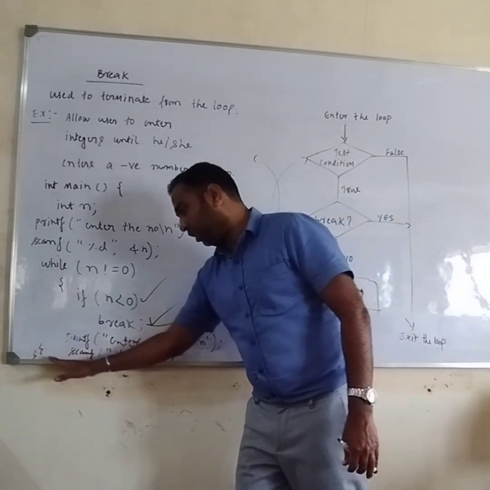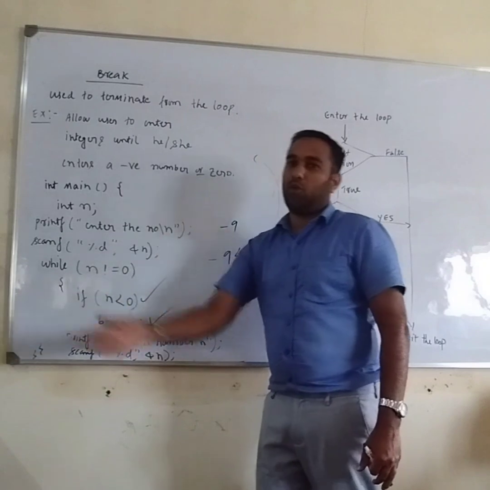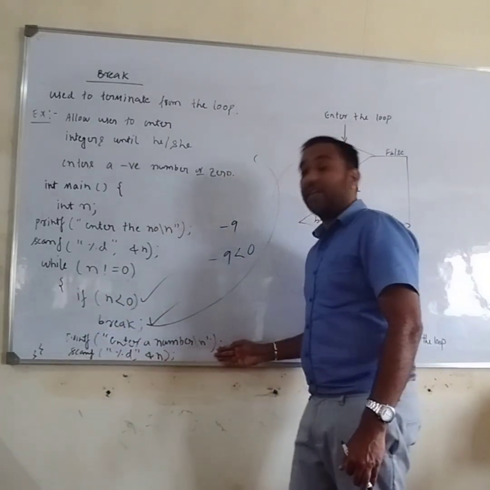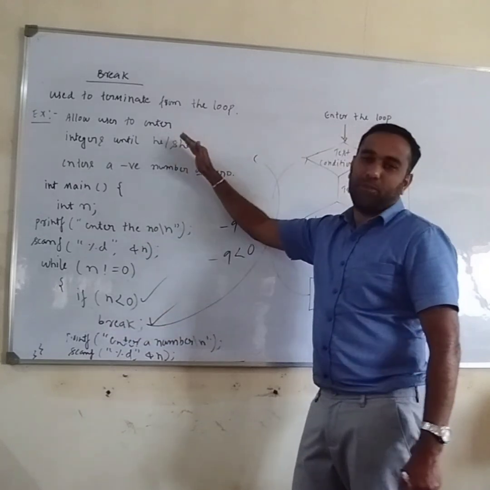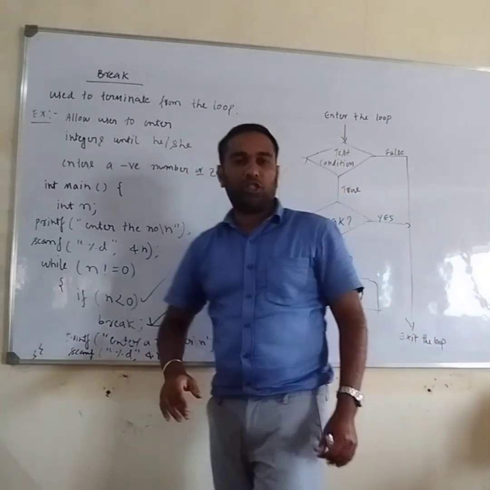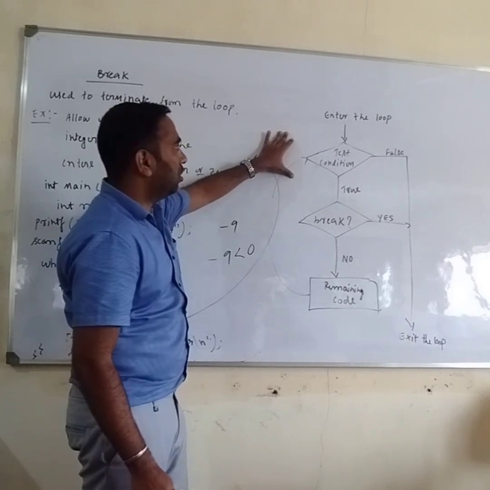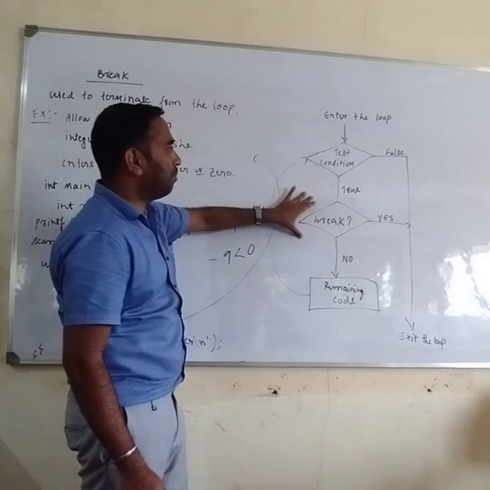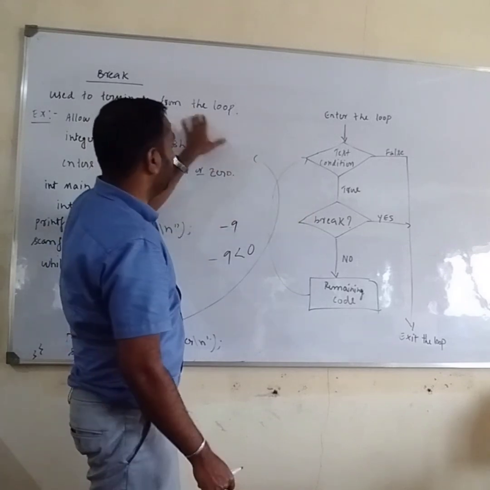No matter whatever statement is written after the break statement, it will not be considered. It will not consider the next section; it will directly terminate from the loop. This is the flow chart. You can see, to execute the break statement in a C program, it will come out of the loop directly.